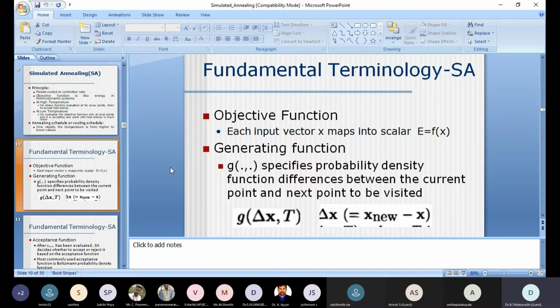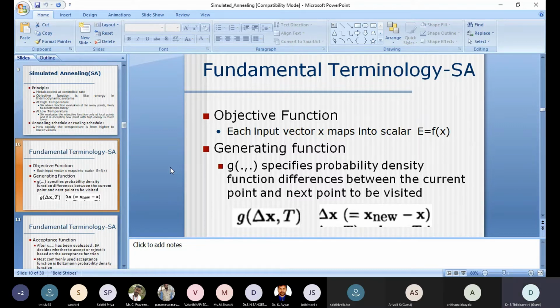Say x is equal to 5, the energy can be 25 if f of x is equal to x square. That is nothing but called an energy. Energy is not something new. According to the objective function, the energy can be generated. The solution of the given equation is nothing but the objective function. So the first thing is the objective.